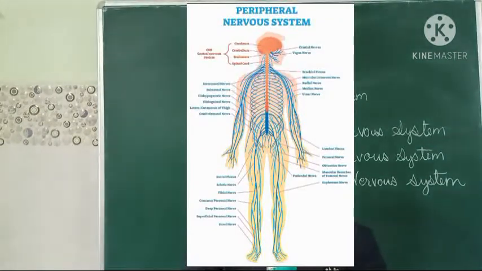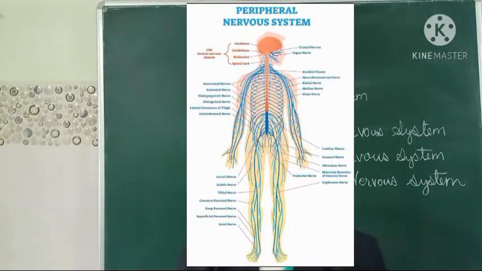So here the peripheral nervous system has two subdivisions, the somatic nervous system and the autonomic nervous system. The somatic nervous system connects the CNS, that is the central nervous system, to the organs, muscles and skin. It carries motor and sensory information both to and from the central nervous system.